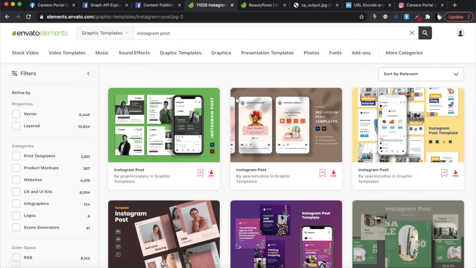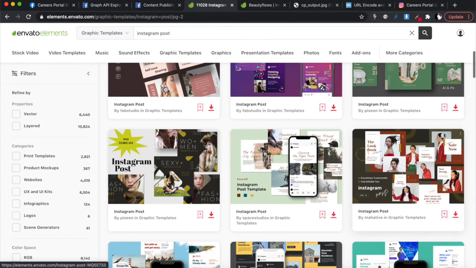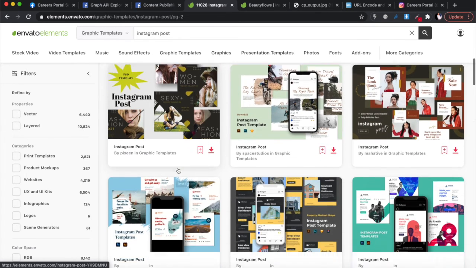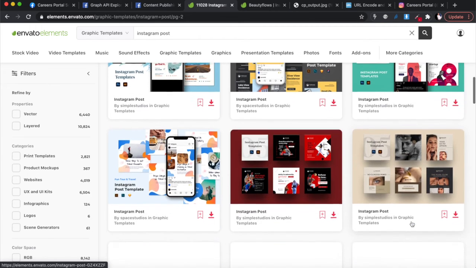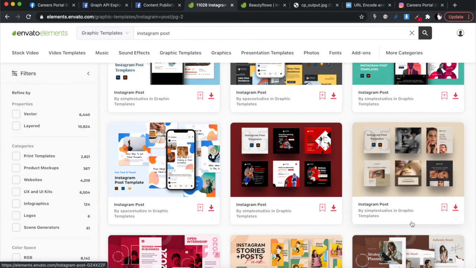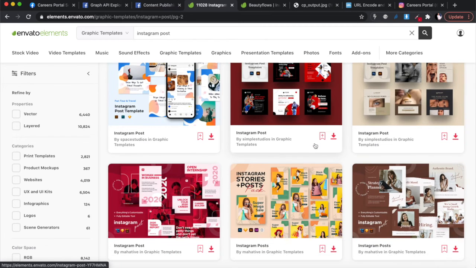So I'm going to go and look for all the designs that have a white background that work with what I want, and find them all. Like this one wouldn't work because it has a black background, but this would work because it has a white background. You can choose any theme that you want. You could, for example, choose stuff that has a red background, and then you just have to make your text look proper for that red background. It can be black text for a red background. It's up to you. I've decided I'm going to go with a white background.